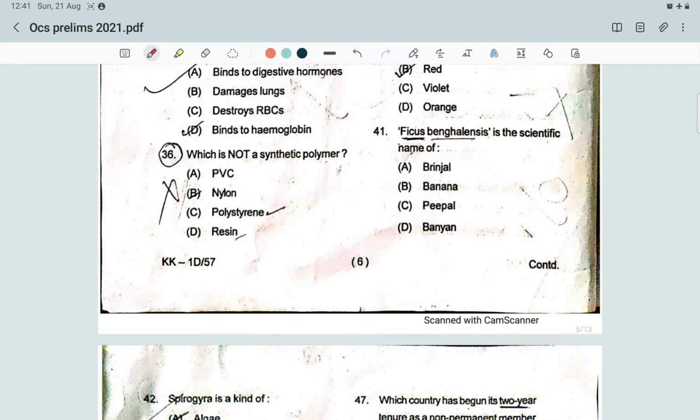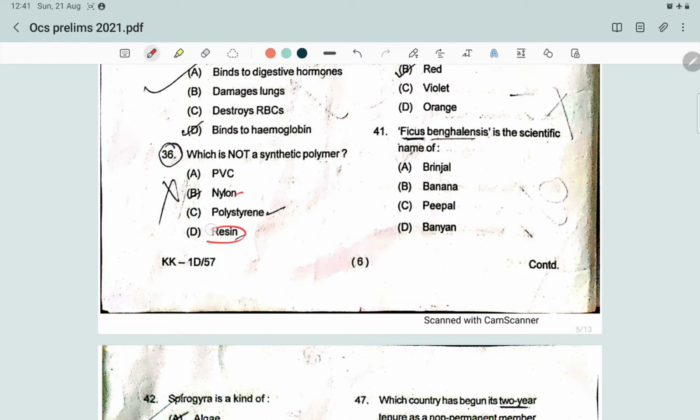Then nylon, the second option. It is a plastic with super long heavy molecules built up of short continually repeating sections of atoms, and these fibers are entirely synthetic, which means that they have no basis in organic material, so it is also a synthetic polymer. Then polystyrene, it is a polymer made from monomer styrene, liquid hydrocarbon that is commercially manufactured from petroleum. So it is also a synthetic polymer.